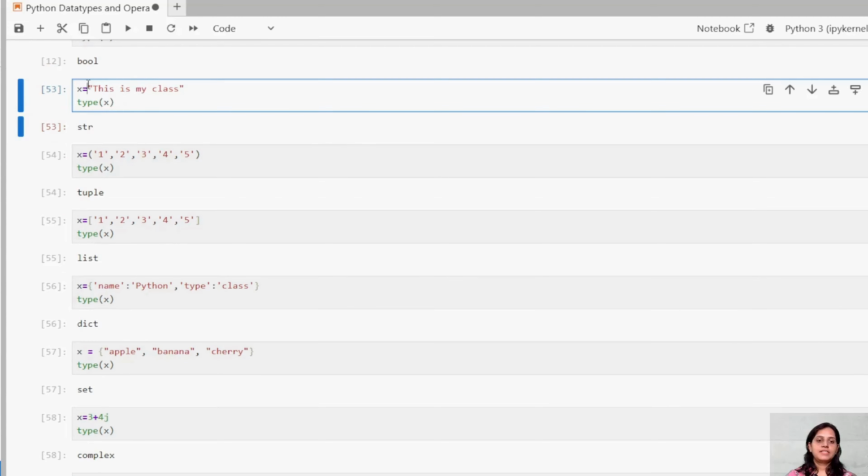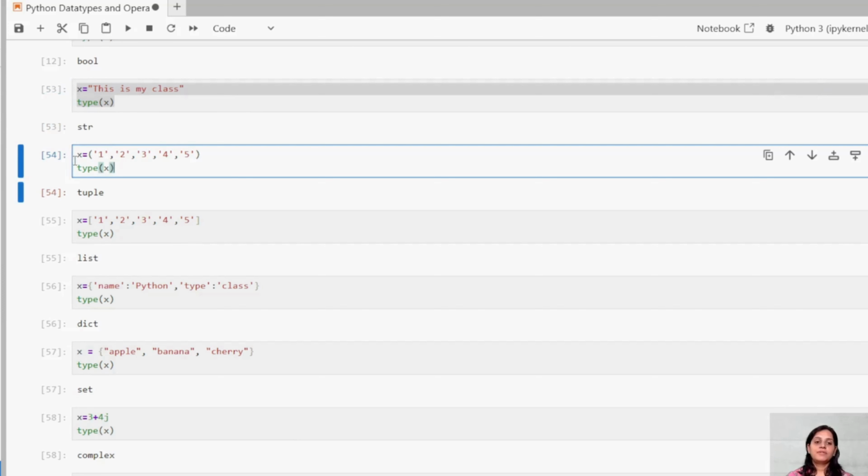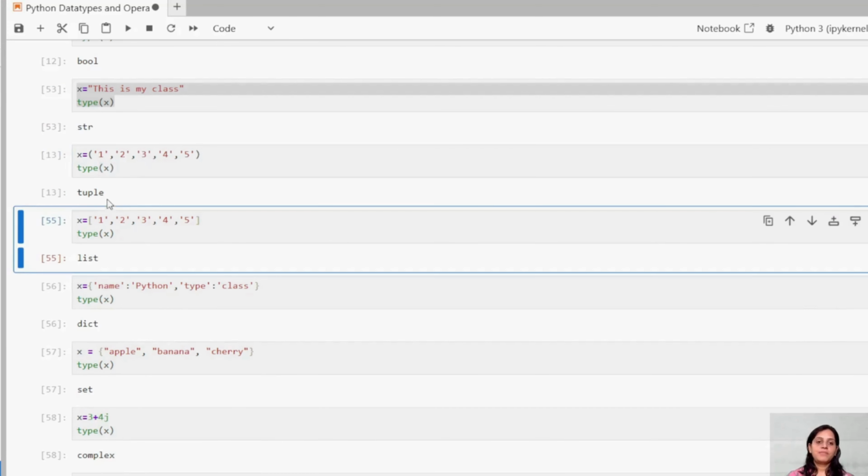Again, guys, this is the sentence I have written, and the same I'm trying to type. I'm trying to see the type, which is nothing but str. Similarly, we had some syntax like this. What type am I getting? I'm getting type as a tuple.